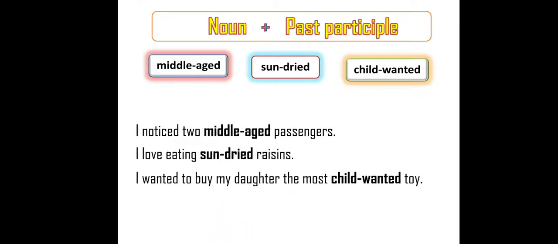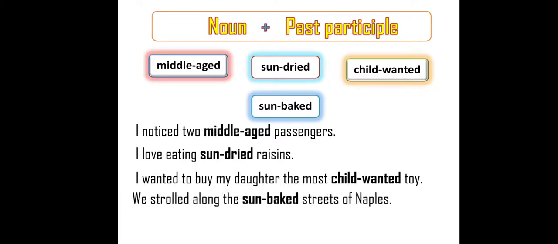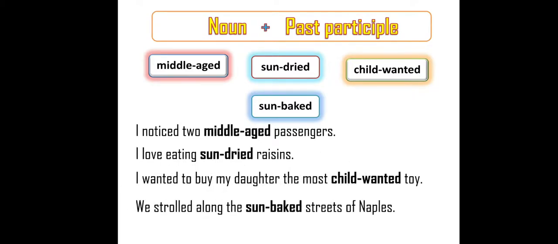Child wanted. I wanted to buy my daughter the most child wanted toy. What kind of toy? Child wanted. Compound adjective is used here to describe toy. So child is a noun. Wanted is past participle. Sun-baked. We strolled along the sun-baked streets of Naples. So sun-baked is a compound adjective formed with the help of noun and past participle.